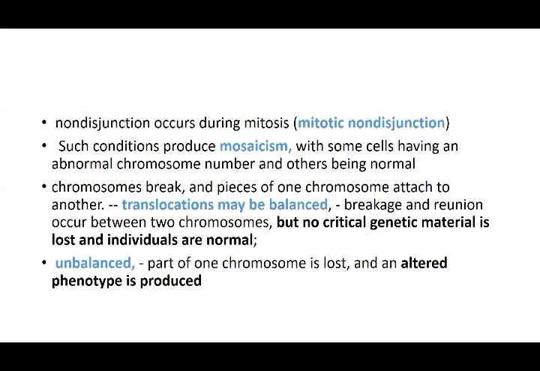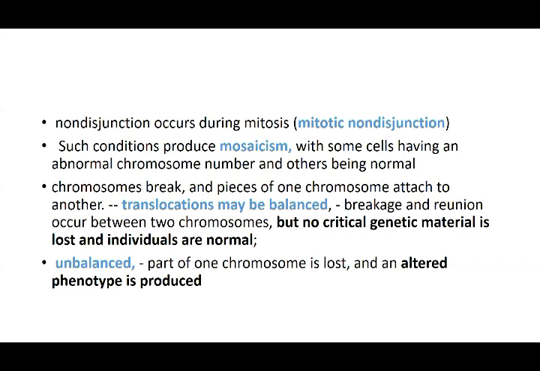Some conditions produce mosaicism, that is, the irregularity is found in some of the cells and not in all of the other cells. That is, it is going to give you a mosaic appearance. Sometimes the chromosomes are going to break, and pieces of one chromosome attach to another. That is translocation, and this translocation may be a balanced one, that is, a break and union occurs between two chromosomes but no critical genetic material change is there. The amount of the chromosomal material or the genetic material is the same, so it is a balanced one, and so this translocation is not going to give you a malformation.